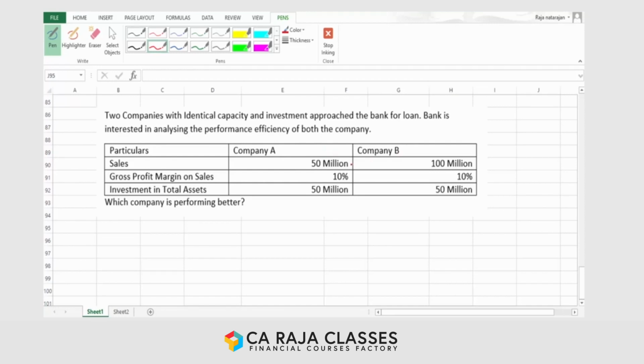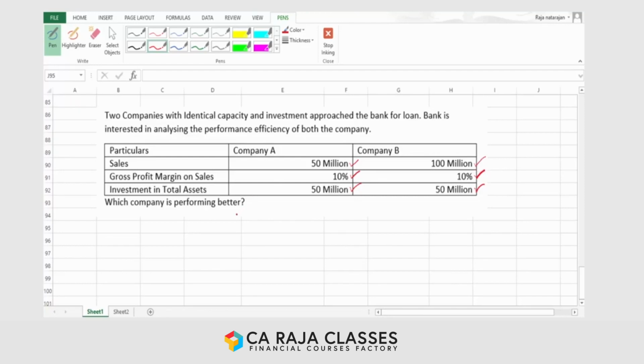Company A is making sales of 50 million. Their gross profit margin on sales is 10%. The total investment which they have made is 50 million. Company B also made an investment of 50 million. Their gross profit margin on sales is 10% and their total sales is 100 million.